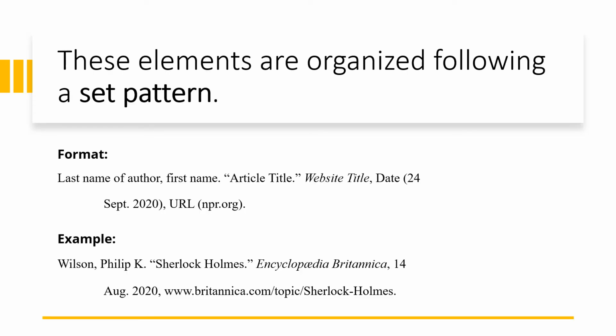Once we have all of those key pieces of information, we want to organize them by following a set pattern. We're going to put the name first, and you can see that we organize that by last name and then first name. We then put the article title. Notice how it's in quotes. Next comes our website title, which is italicized, then our date, and then our URL.